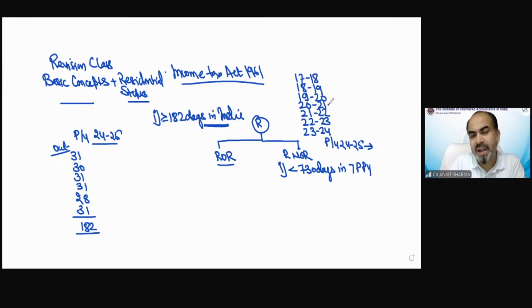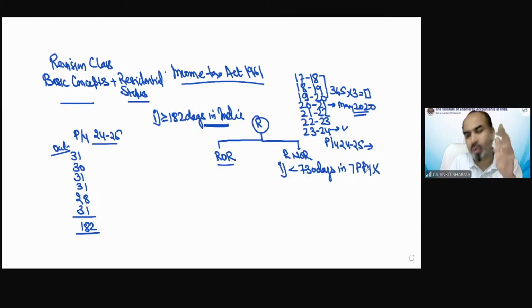She went outside India from May 2020. Before that, she was in India. She was in India for some days during this time also, but before May 2020, she was in India for all 365 or 366 days multiplied by 3 at least. You can see because she is in India for all these 3 years, the condition of being in India less than 730 days cannot be fulfilled anyhow.